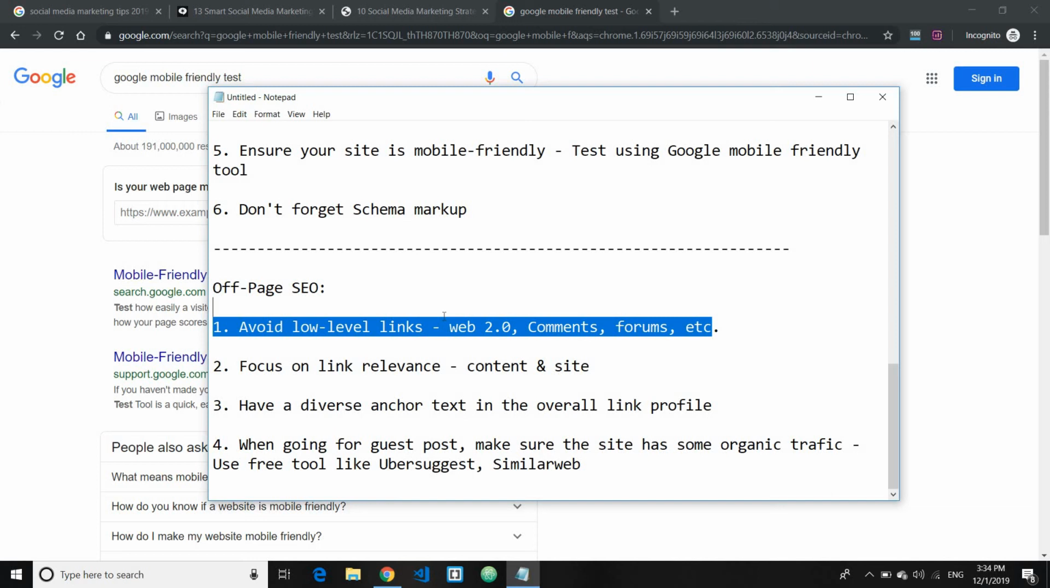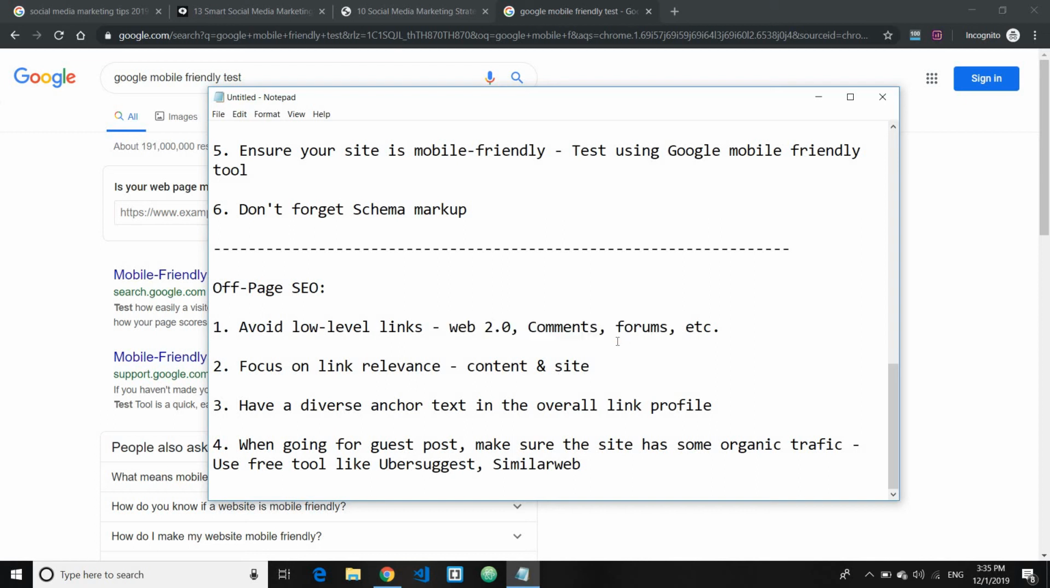I explain why it doesn't work, which I showed using one of my client sites. I bought a couple of these links and pointed them to the site, and at the end of the day the links didn't even push up the rankings. So it was just a complete waste of money.